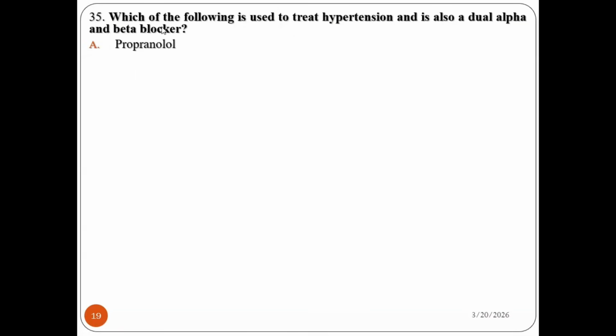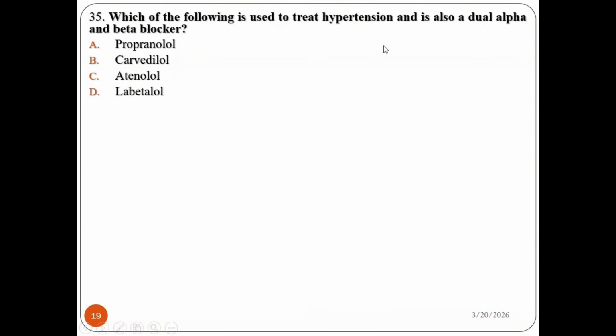Question number 35. Which of the following is used to treat hypertension, and is also a dual alpha and beta blocker? A propranolol, B carvedilol, C atenolol, and E labetalol. So the question is: the drug that treats hypertension but has both alpha and beta blocking activity. It is non-selective for alpha and beta, but it can be used for the treatment of hypertension.